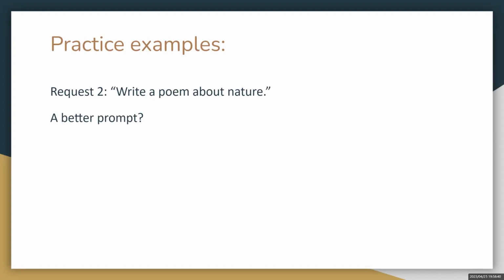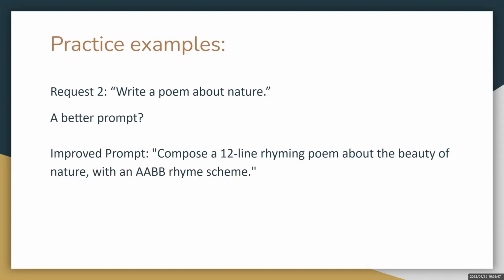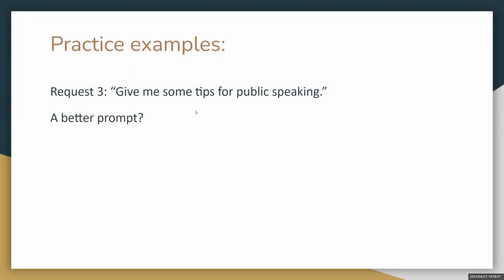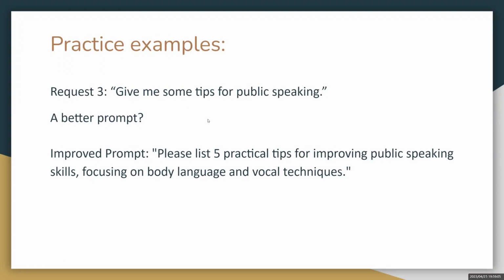Request 2. Write a poem about nature. Improved prompt. Compose a 12-line rhyming poem about the beauty of nature with an AABB rhyme scheme. Request 3. Give me some tips for public speaking. Improved prompt. Please list 5 practical tips for improving public speaking skills, focusing on body language and vocal techniques.